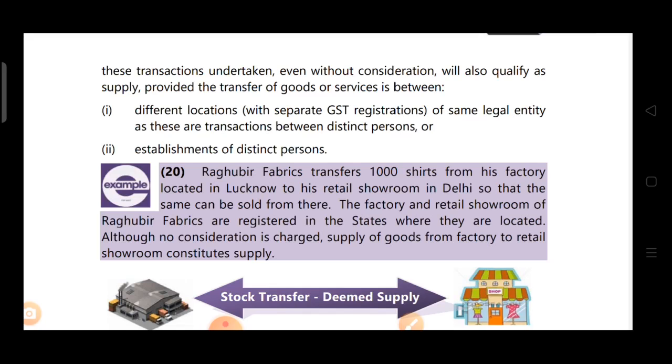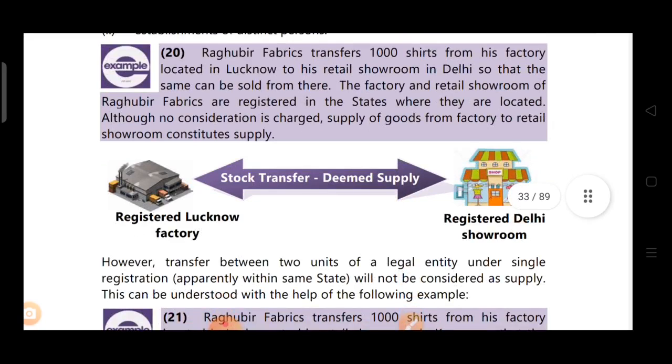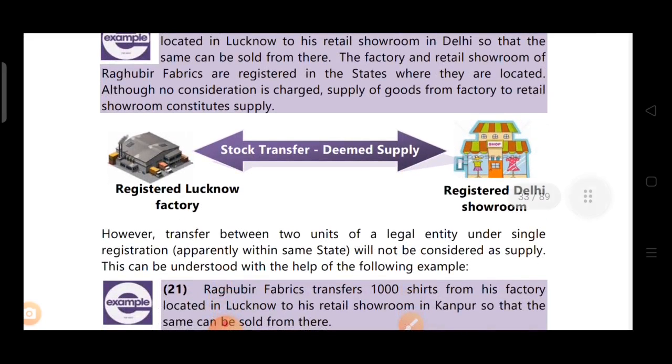So this constitutes supply. The factory and retail showroom are registered in the state. They both are registered in the states. Even though the second state is not registered, then also it would have been treated as supply between distinct persons. See the diagram: registered Lucknow factory and registered Delhi showroom. The stock transfer is taking place.